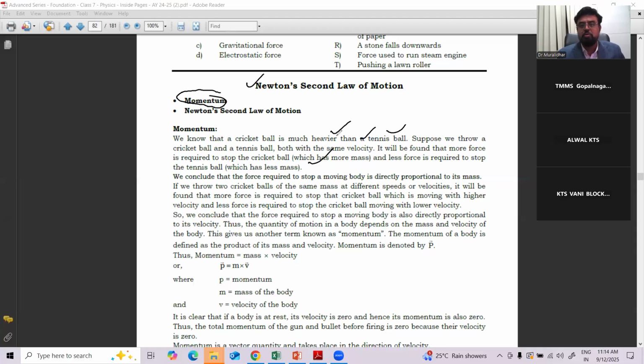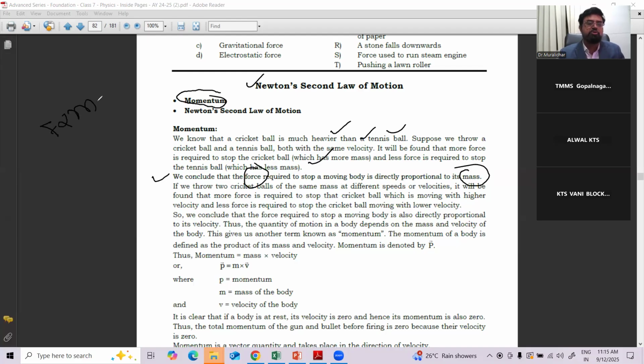Correct or not? The cricket ball has heavy mass, the tennis ball has light mass. So what is the observation? More force is required to stop the cricket ball when compared to the tennis ball. We conclude that the force required to stop a moving body is directly proportional to its mass.